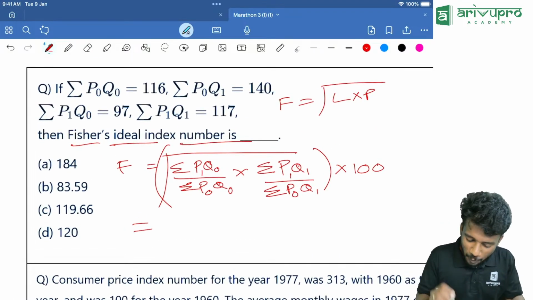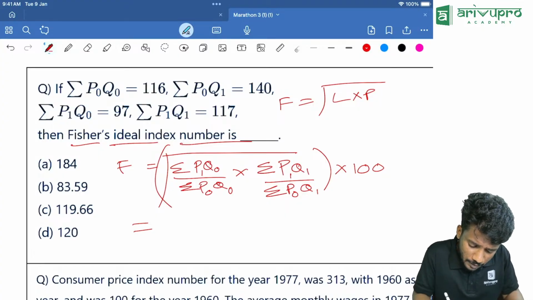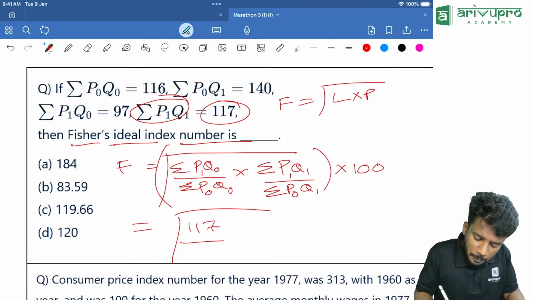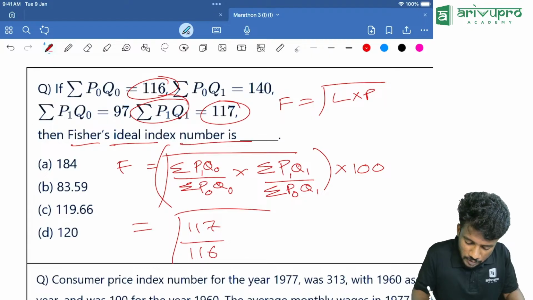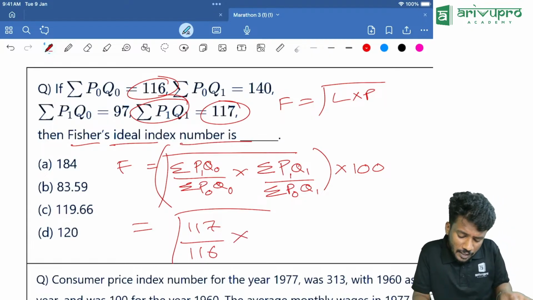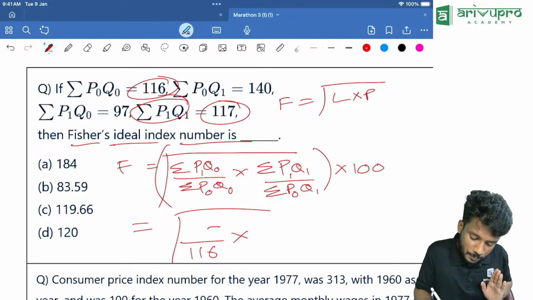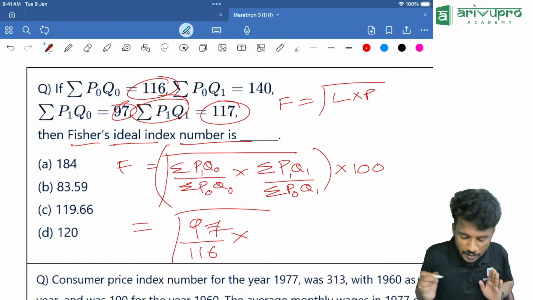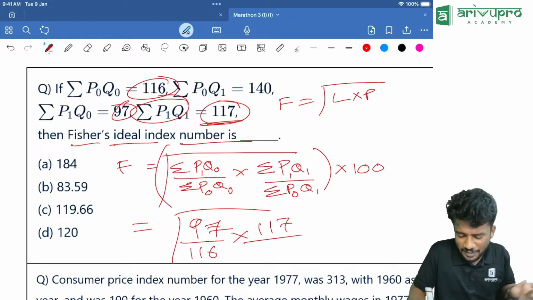Okay. Now here, sigma P1 Q1 is given as 117, divided by sigma P0 Q0, which is 116. Multiplied by, sorry, once again I didn't write it correctly: sigma P1 Q0 is 97, into sigma P1 Q1, which is 117. Anyway, the answer won't change.